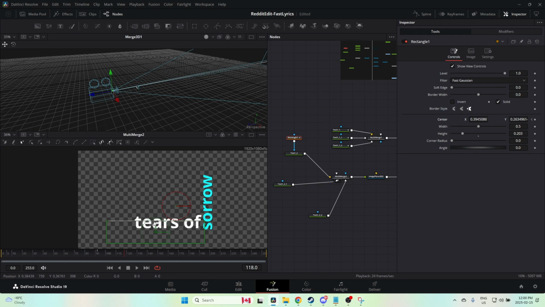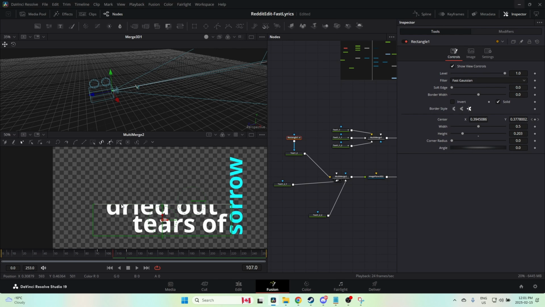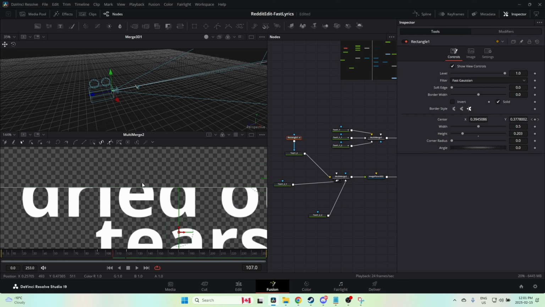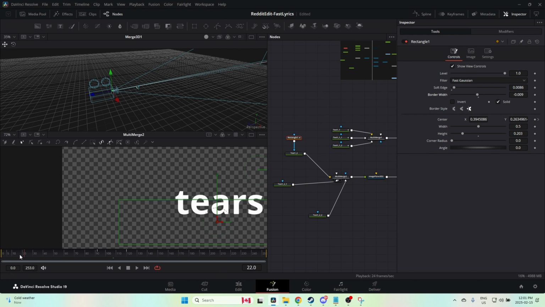And right here, we're going to have it completely revealed. Now I'm going to go in between these two. The reason for that is I don't like how sharp that edge is. So I'm just going to add a little bit of soft edge to it. And I'm going to pull back on the border just a tiny bit. Now let's see what that looks like.